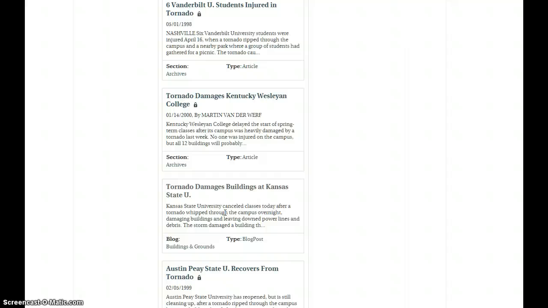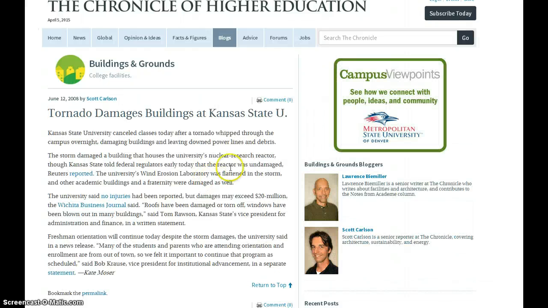So what we have here is articles about storm chasers, articles about universities being hit by tornadoes, and articles about different geographic areas being hit by tornadoes. Those are all good ideas for a paper about weather. But I'm going to write a paper about damages throughout the country, or the Midwest, where tornadoes usually occur. So I'm going to click on this article and start there.